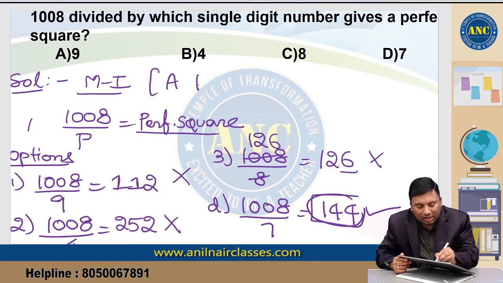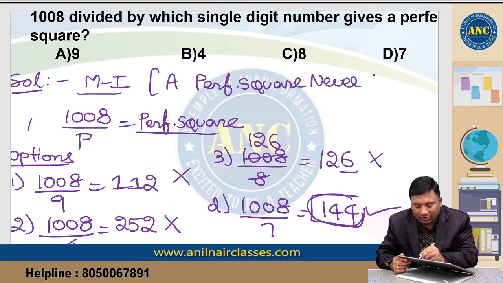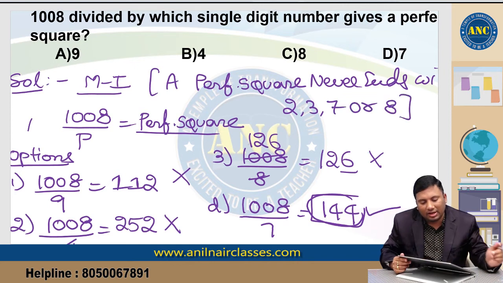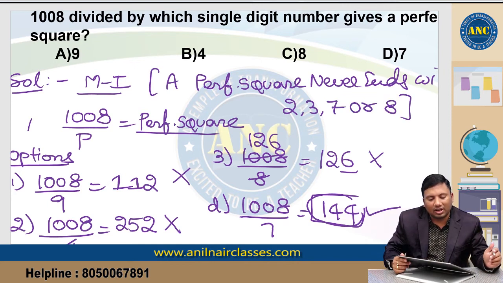What is the logic that is used here? A perfect square never ends with 2, 3, 7 or 8. Are you all with me? Now I hope the idea is clear, right? So first option out, second option out, third option out, fourth option, 144 will be the answer.